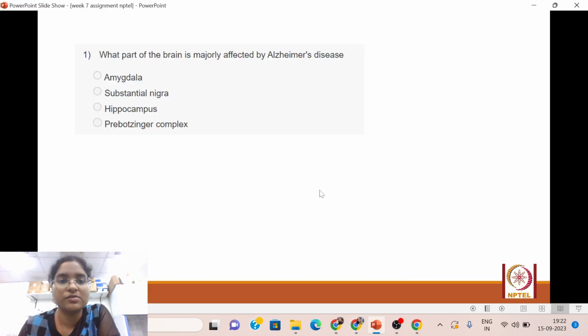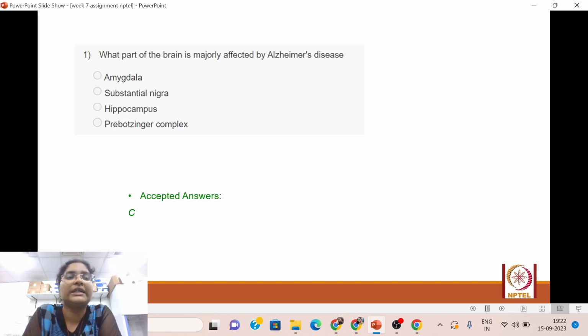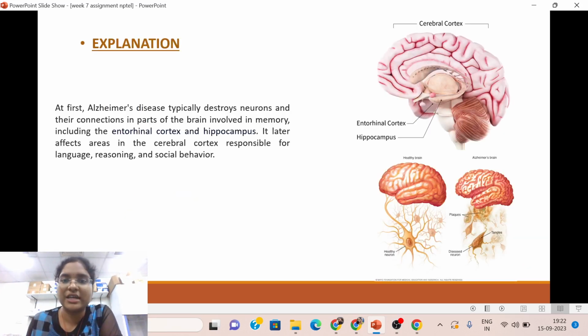Let's discuss the correct answer to the first question. It is C, hippocampus. The hippocampus is the part of the brain majorly affected by Alzheimer's disease, as you can see here in the figure. So what happens at first? Alzheimer's disease typically destroys the neurons and their connections in parts of the brain involved in memory. The main symptom of Alzheimer's disease is memory related abnormalities, right? So this includes the entorhinal cortex and the hippocampus. Cortex was not in the options, hippocampus was, so hippocampus is the correct answer.